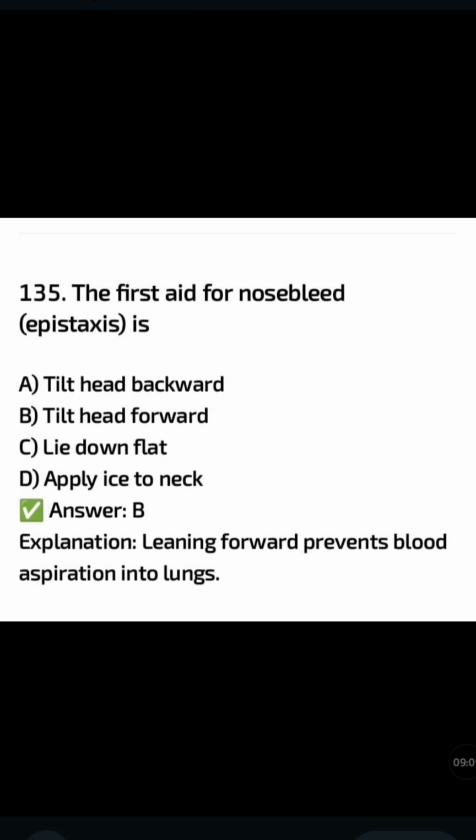The first aid for nose bleeding, epistaxis, is: tilt head backward, tilt head forward, lie down flat, apply ice to neck. The correct answer is option B. Leaning forward prevents blood aspiration into the lungs.